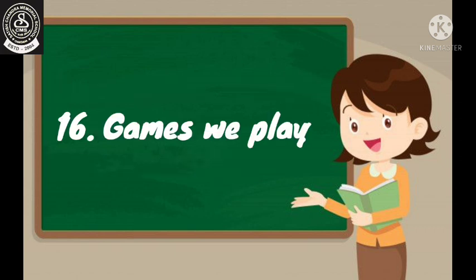In chapter number 16, Games We Play, we have read about various types of games. And we also came to know that by playing different types of games, we can keep ourselves healthy and fit.